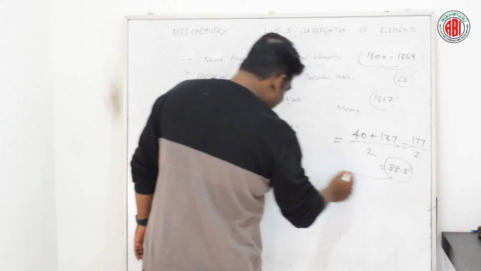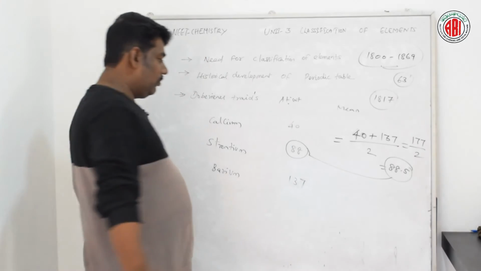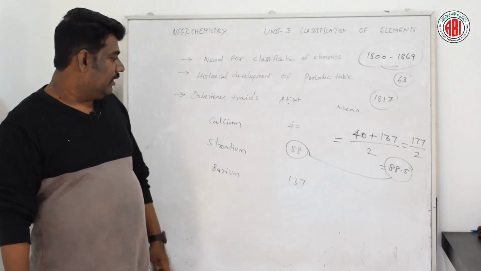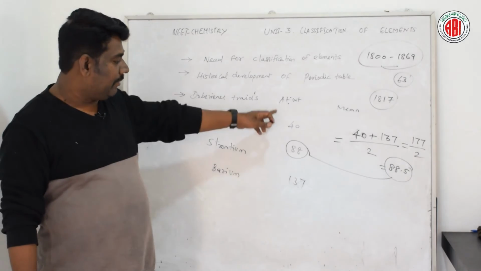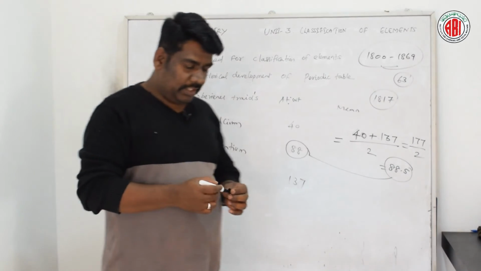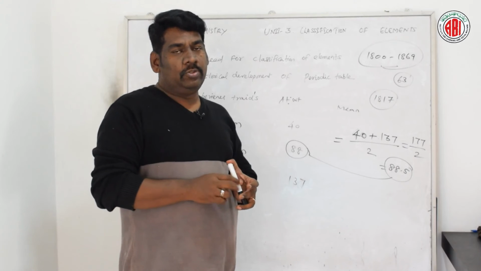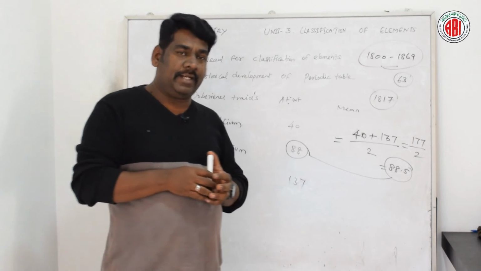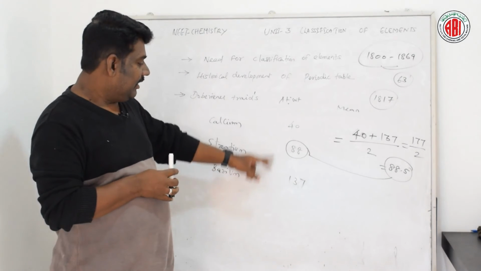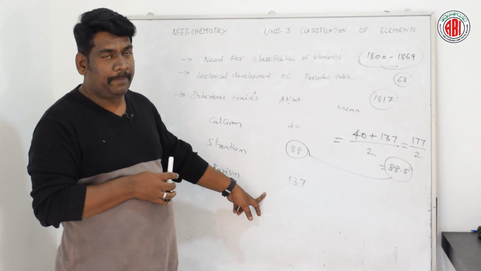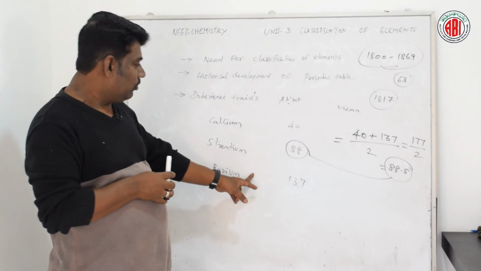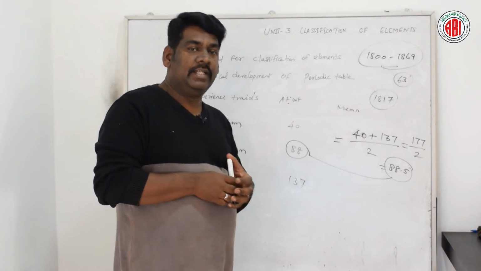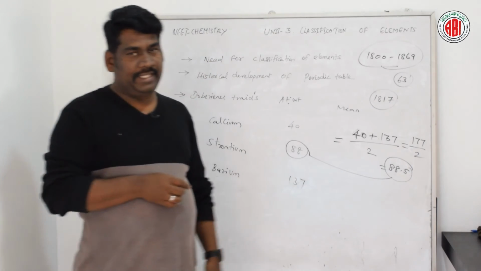This is closely related to strontium, the middle element's atomic weight. Okay, this is one of the Döbereiner triads. It is considered a Döbereiner triad because the mean of the first and third elements is very close to the middle element's atomic weight.